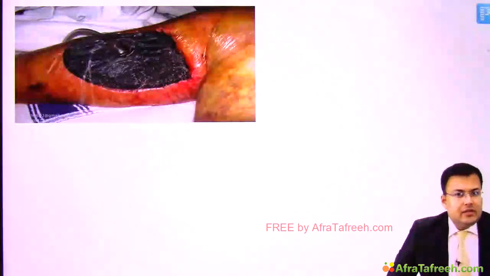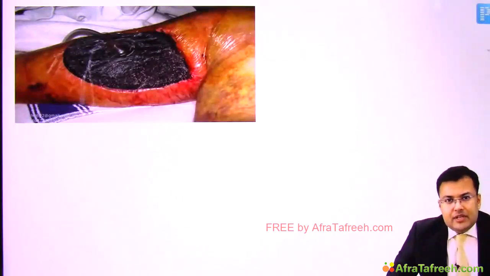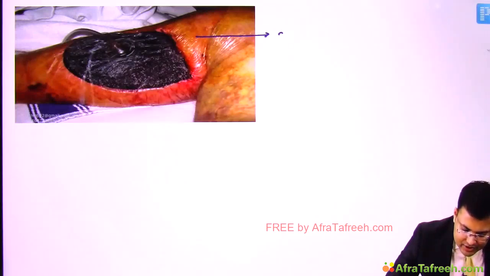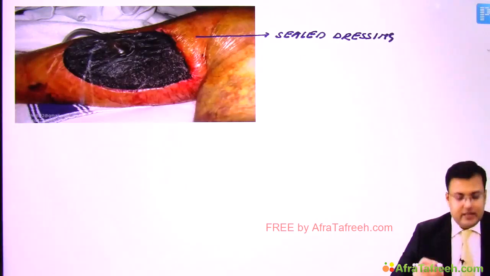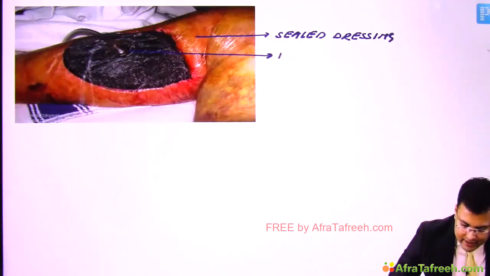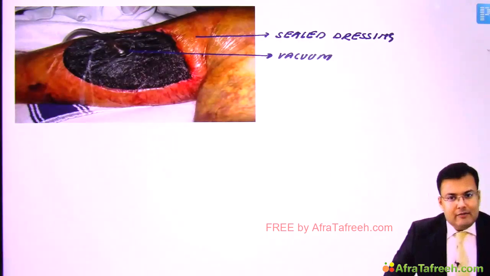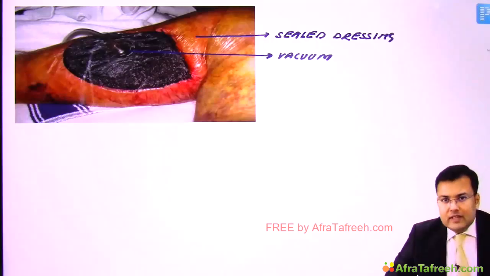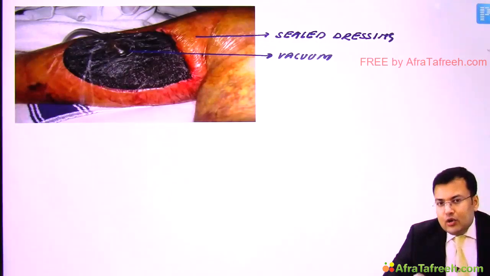Now see this image. This was an image based question in NEET PG. So what is this? Here you can see that there is application of a sealed dressing, and with this sealed dressing you can notice that vacuum is applied. Clear? So here vacuum is applied with sealed dressing, and that's why the wound is closed with the help of vacuum. So this is known as vacuum assisted closure.